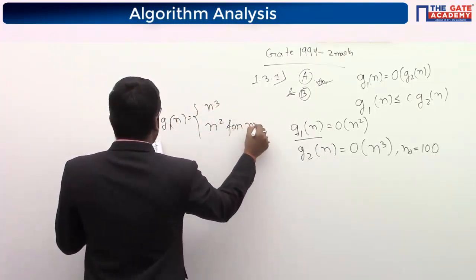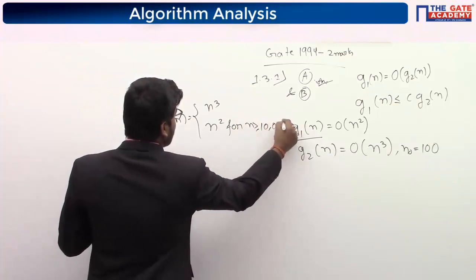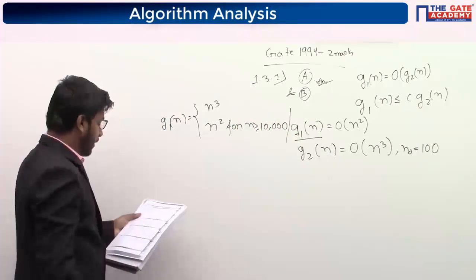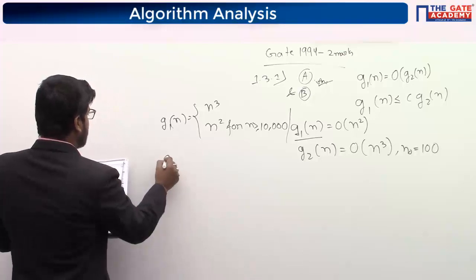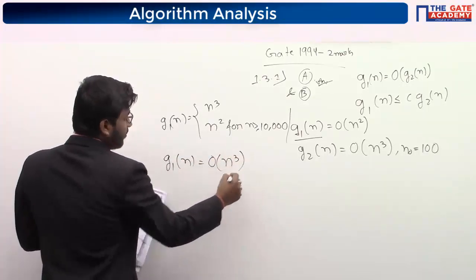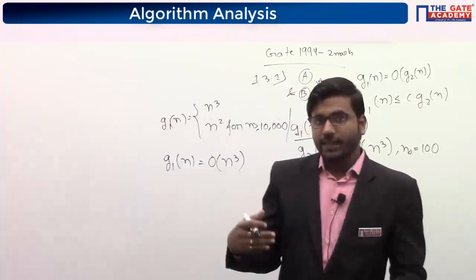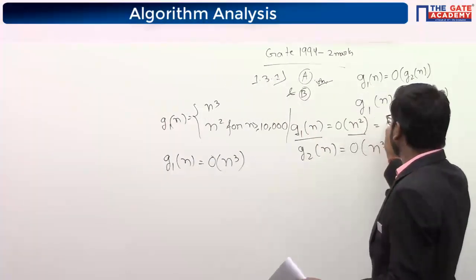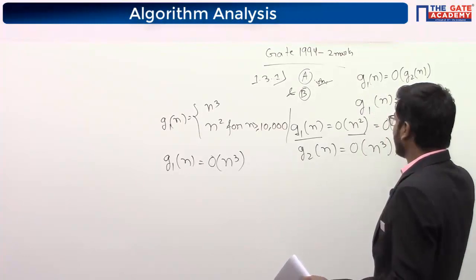So for n greater than or equal to 10,000, when it is greater than or equal to 10,000, then it is n square. And in option B it is saying that G1n is big O of n cube. So I have told you that if you take any function greater than n square, then also it will satisfy, no?